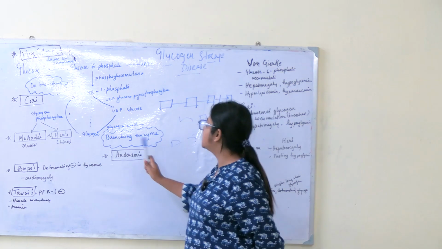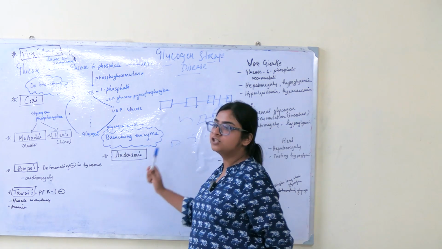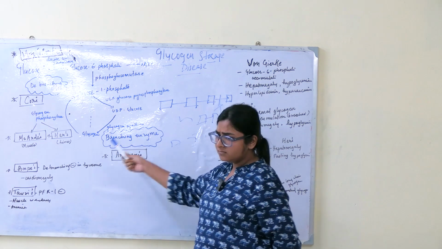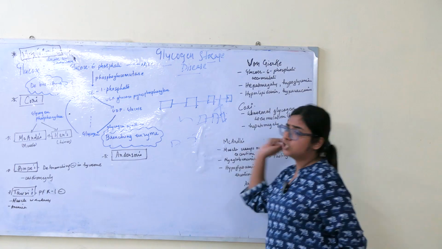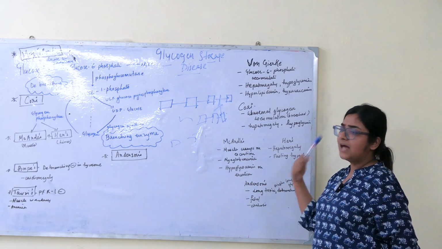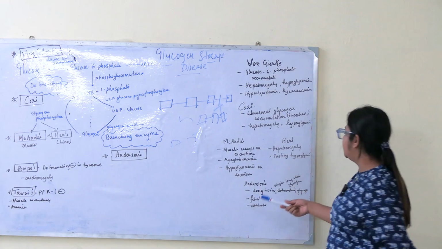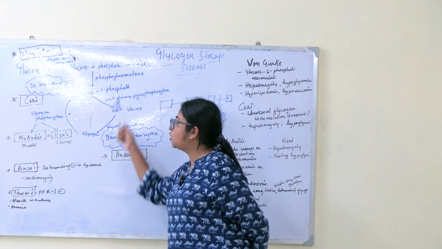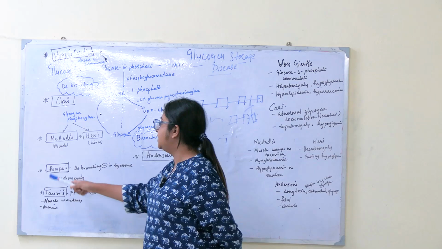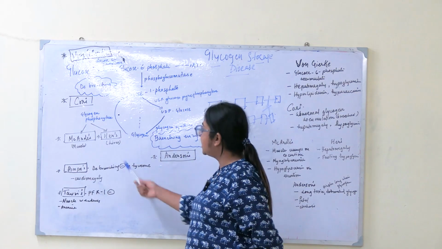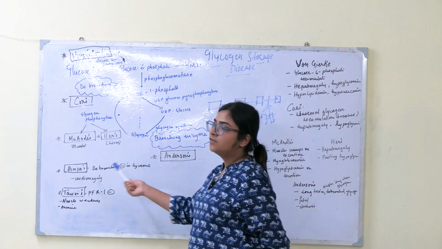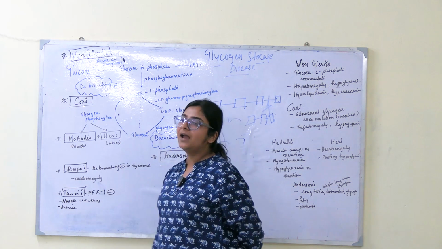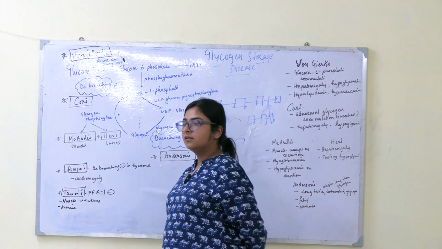And next is branching enzyme deficiency, which is Anderson. If branching enzyme is deficient, then one single long chain glycogen will be stored in the liver, and this is toxic, this is fatal, and ultimately will lead to cirrhosis. Then two others which are not included in this cycle, you remember separately: Pompe's and Tarui's. Pompe's is debranching deficiency in lysosome, which will lead to cardiomegaly. Tarui's is PFK1 deficiency, which will lead to anemia and muscle weakness. Okay, done.